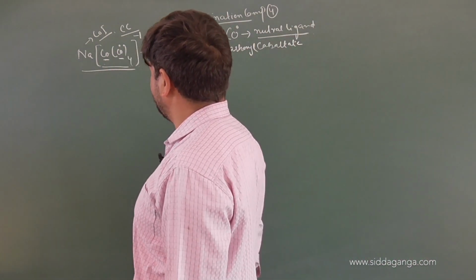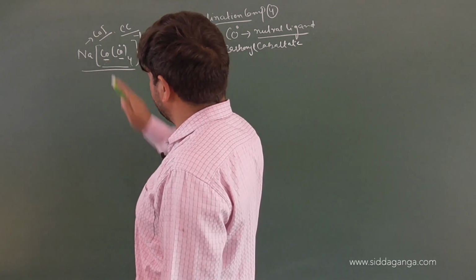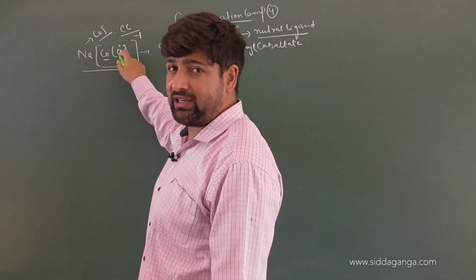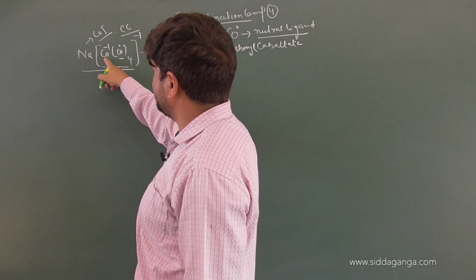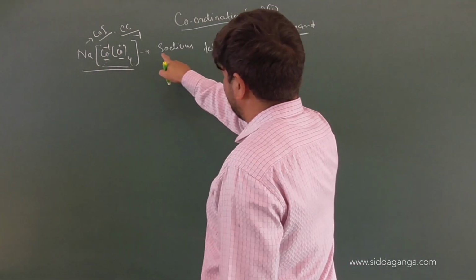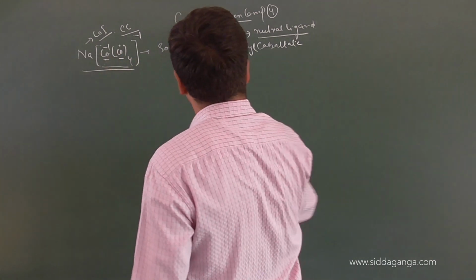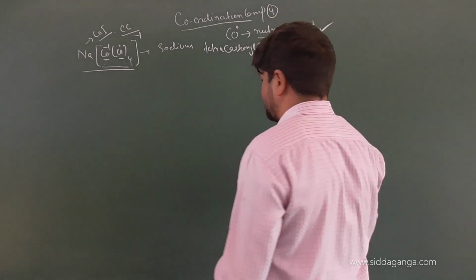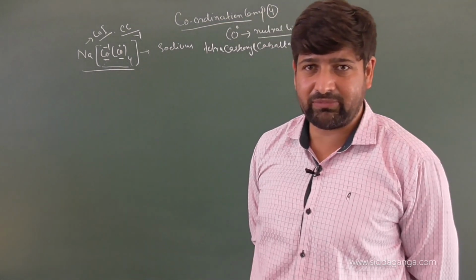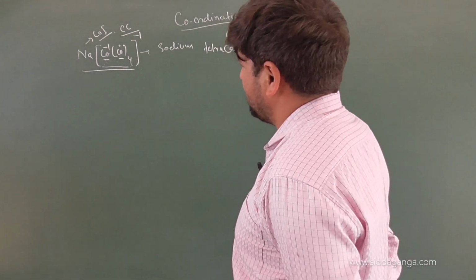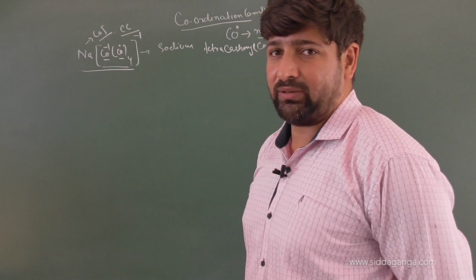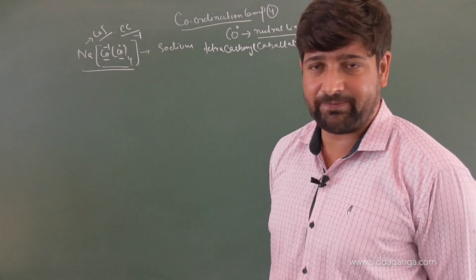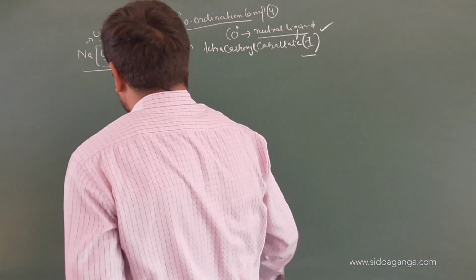See, carbonyl does not need any electrons, but sodium is losing one electron. That means that electron has to be gained by something. There is no oxidation state for carbonyl, so it won't be gaining it. The electron will go to cobalt. So the oxidation state of cobalt will be -1. So the name will be sodium tetracarbonylcobaltate(-I). The charge of the complex is -1 here. Did you get the name clear? So the name of the complex is sodium tetracarbonylcobaltate, the charge of the complex is -1 and the oxidation state of the central atom is also -1, so we'll put minus for that. Right. Next molecule, children. So we have done this.